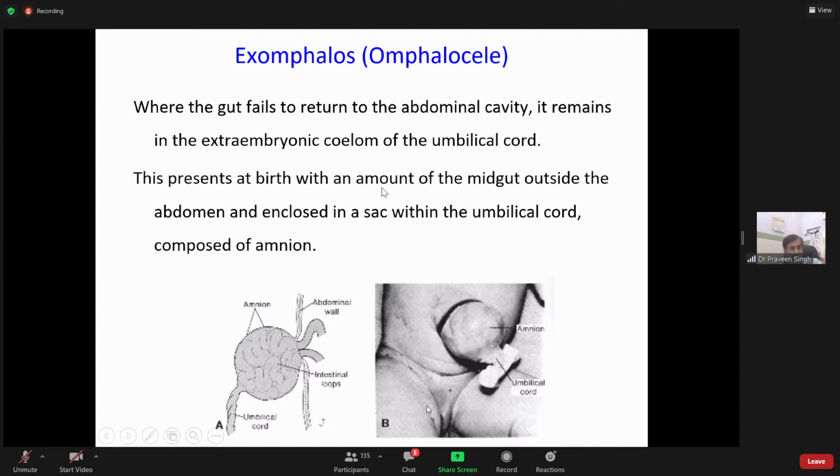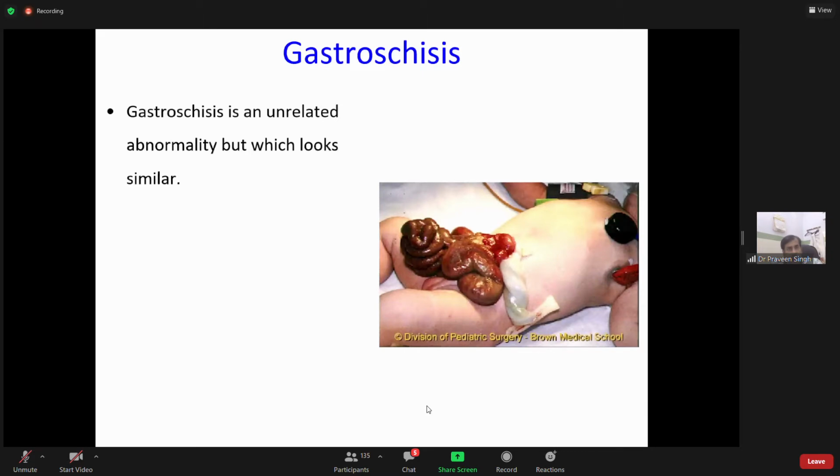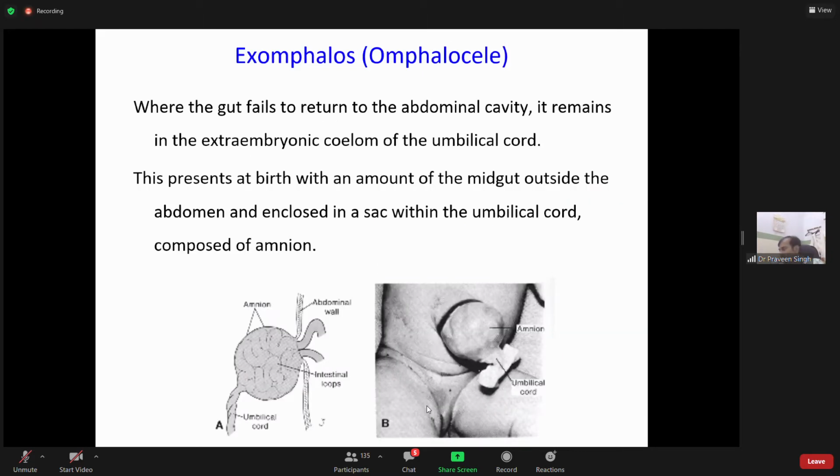This presents at birth with an amount of the midgut, as you can see, outside the abdomen, and as you can see is enclosed in a sac within the umbilical cord composed of amnion. You can see the whole small intestine has gone into the extra embryonic coelom and cannot come back inside. A part of midgut. So this is exomphalos.